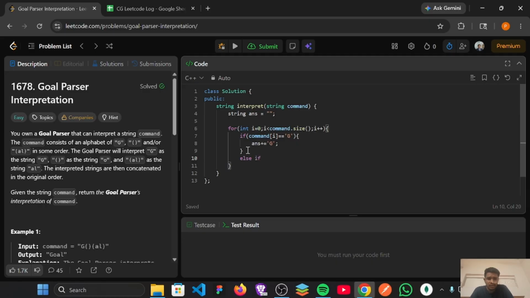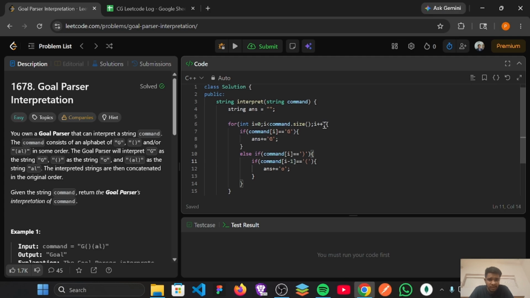Another condition, an else if: command of i equals the closing bracket, and in this else if condition I am going to write another if condition: if command of i minus 1 equals the opening bracket, then in answer we will concatenate this "o". So this is case 2 of our question.